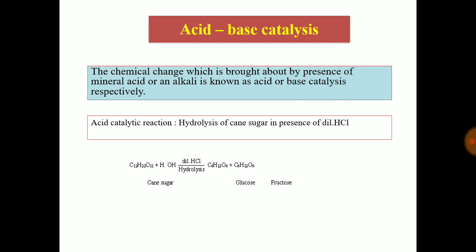The fifth type of catalysis is acid-base catalysis. Here the chemical change is brought about by the presence of a mineral acid or an alkali, and the phenomenon is known as acid or base catalysis respectively. The example we can take into consideration is an acid catalytic reaction. Here hydrolysis of cane sugar in presence of dilute HCl is included. So hydrolysis of cane sugar in presence of dilute HCl takes place, and there is formation of glucose and fructose respectively.